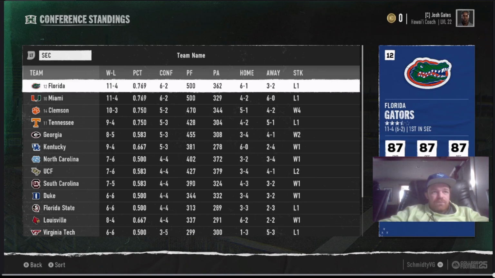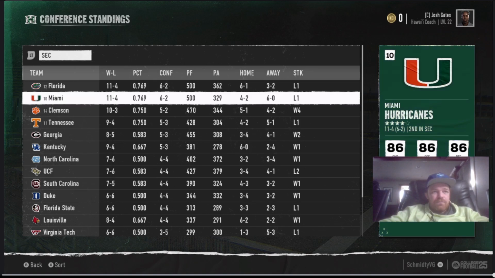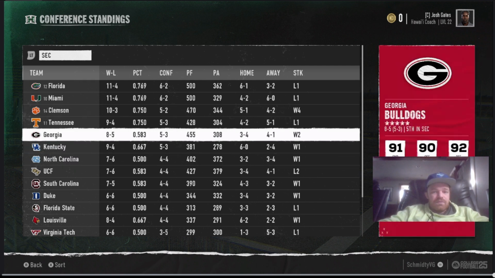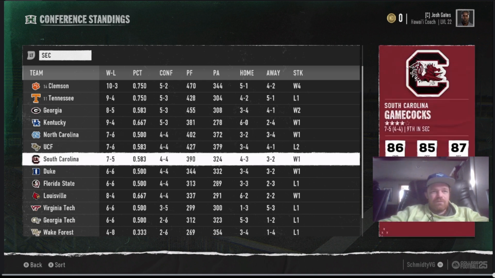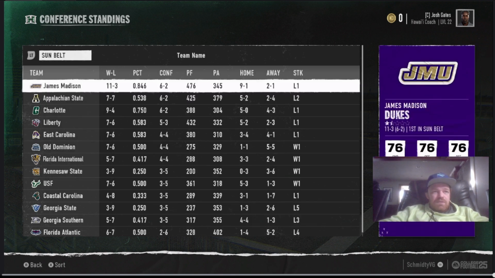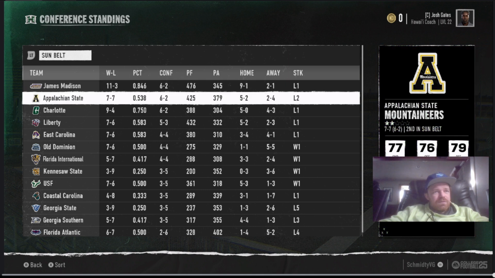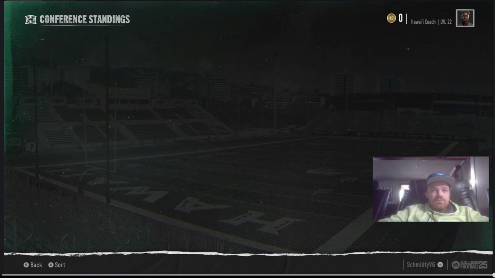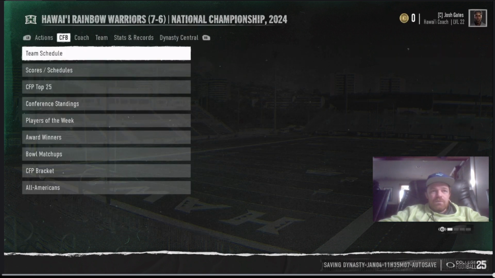SEC, we got Florida up top. Quite a few ranked teams: Miami, Clemson, and Tennessee. Oh wow, Georgia did bad. I think they were ranked first before the season? Oh wow, lost 5 games, not ranked. And then the Sun Belt, James Madison wins that conference, 11-3. Wow, how come they played so many games? I don't know. Interesting. So we'll go ahead over and see.